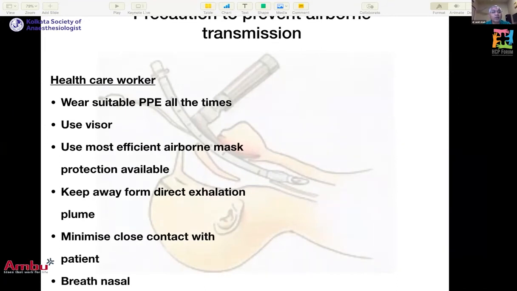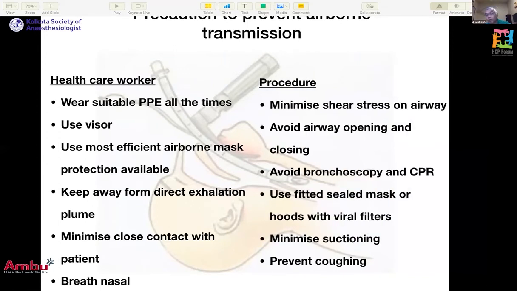Healthcare workers should wear proper PPE, with a visor and the most efficient airborne mask protection available, whatever is the best available to you. Keep away from the direct exhalation plume and minimize close contact with the patient. Nasal breathing will trap virus in the nasal area, while oral breathing allows all droplets and aerosols to go down to the airway.